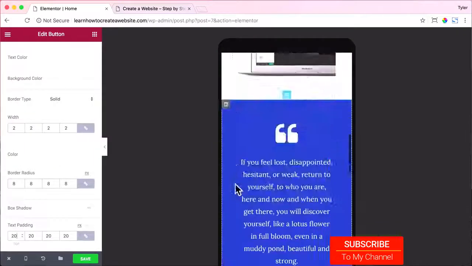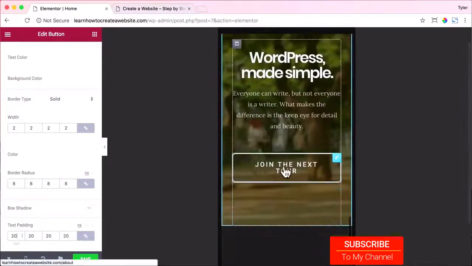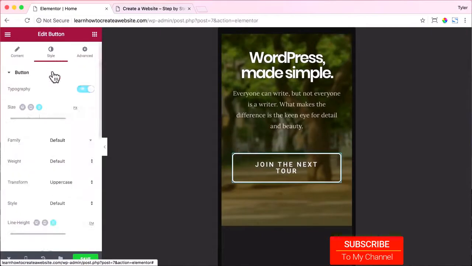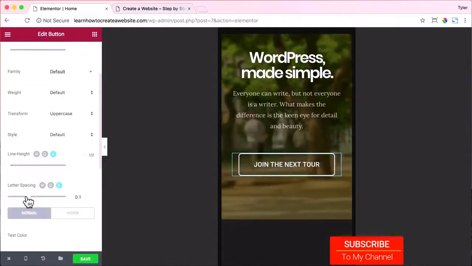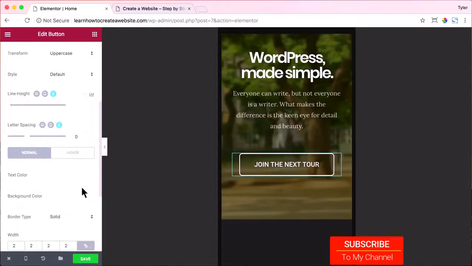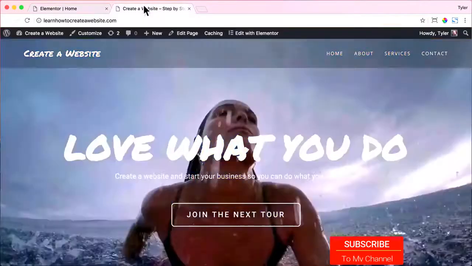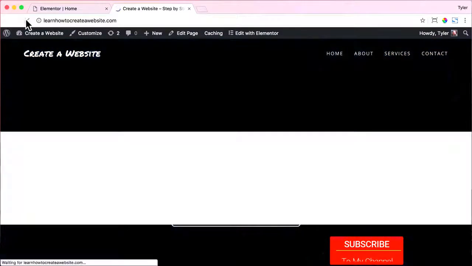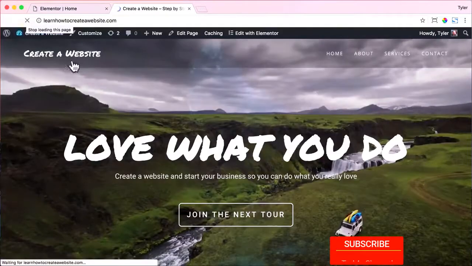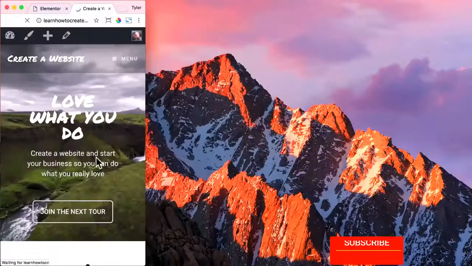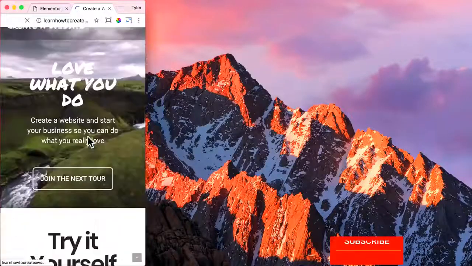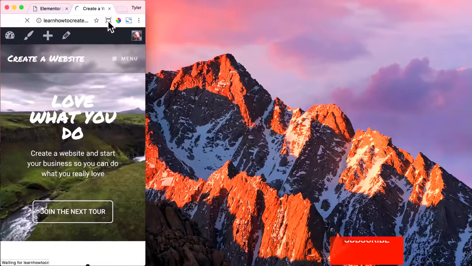Let's scroll down to the bottom and click on the bottom Join the Next Tour button, and let's go to Style, and let's change the letter spacing to 0. And that seemed to work for that section. So let's just click on Save and go to our website and press refresh. And now if we look at it, we can see that that headline is looking great and the button looks perfect. And if we scroll down, the button looks perfect there also. So now our website is completely mobile friendly.